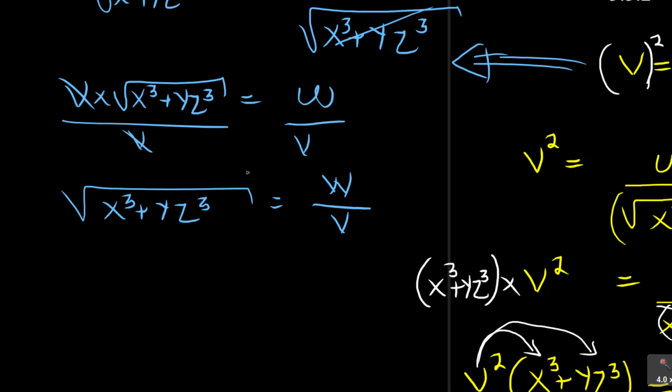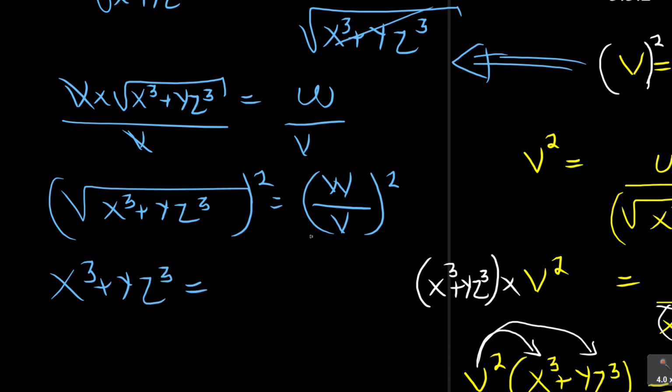You're not going to be penalized. Then you can now square and bracket, you square. Then you've got X cubed plus Y Z cubed is equal to, such a square means W has a square and V has a square.